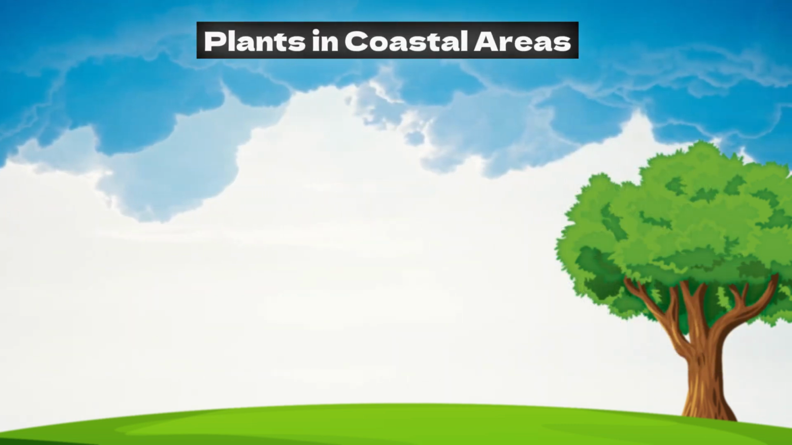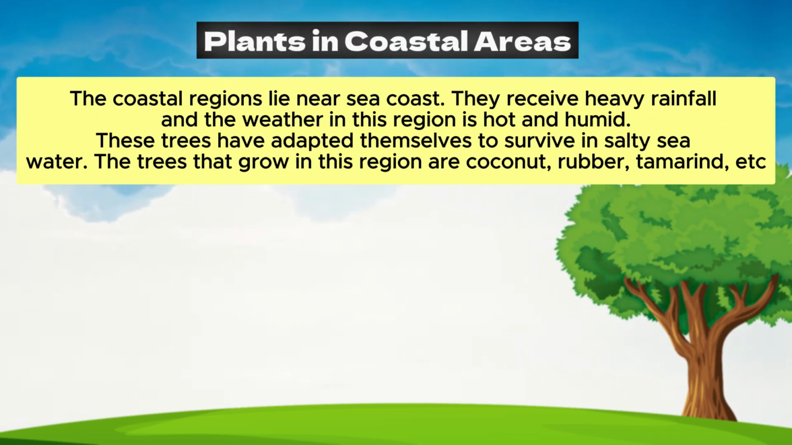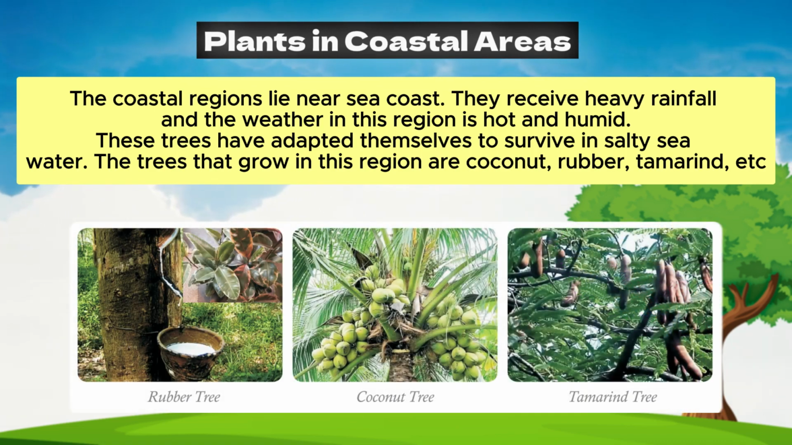Plants in coastal areas. The coastal regions lie near the sea coast. They receive heavy rainfall and the weather in this region is hot and humid. These trees have adapted themselves to survive in salty seawater. The trees that grow in this region are coconut, rubber, tamarind, etc.